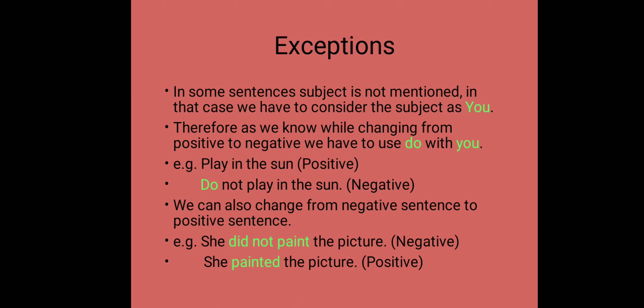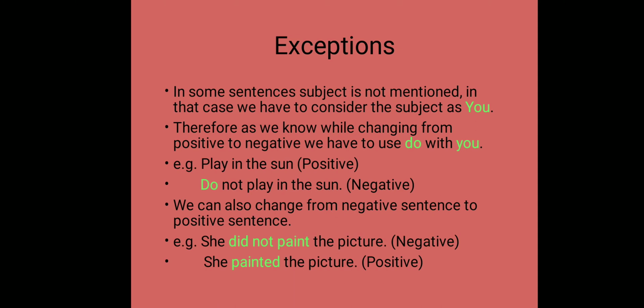So therefore, while changing from positive to negative sentence, we have to use do with you. We have already learned this rule that with you, we have to use do. So see the example, play in the sun. It is a positive sentence. So how can we make it negative? We have to put a do just before the sentence. Do not play in the sun.